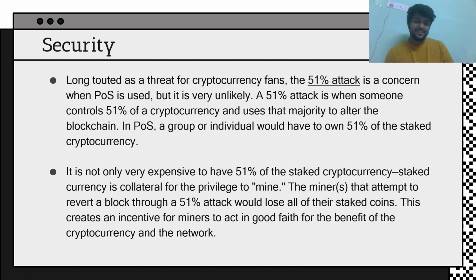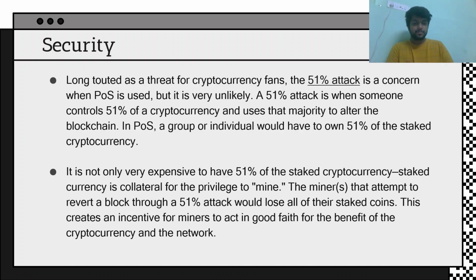So it looks possible in theory only. It actually cannot happen, because to have 51% of such a large blockchain you require tons and tons of money, and it is not guaranteed that you will get away without facing any consequences. So the 51% attack is mostly a theoretical concept, but still a concern.